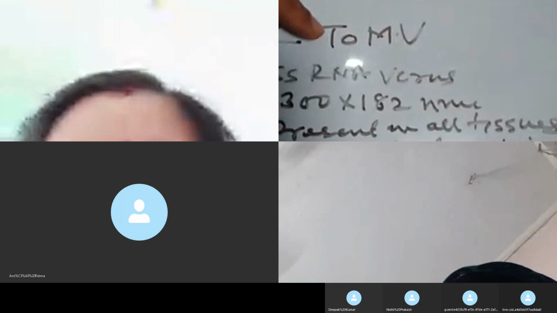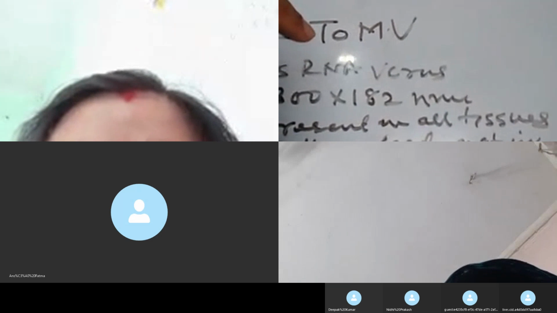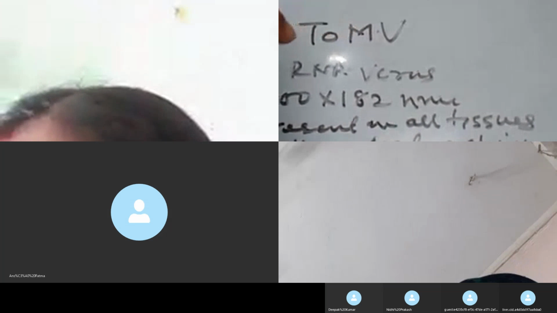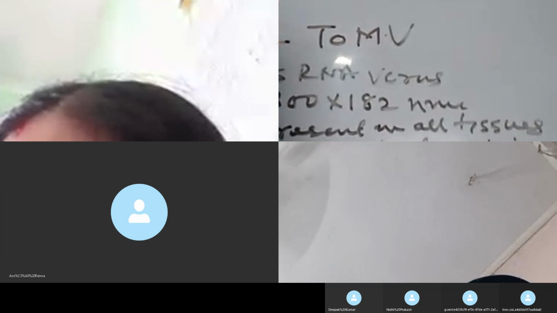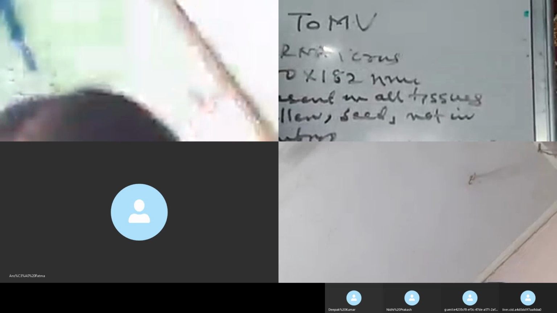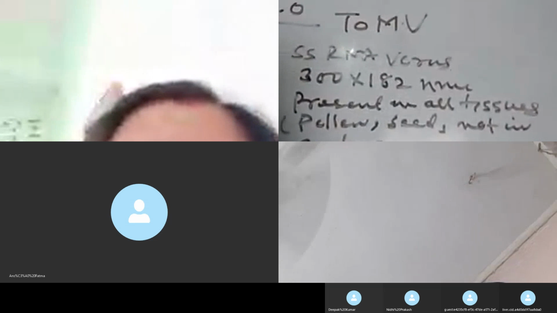This tomato mosaic virus, abbreviated here as ToMV, is a ribovirus because its genome is made up of single-stranded RNA.